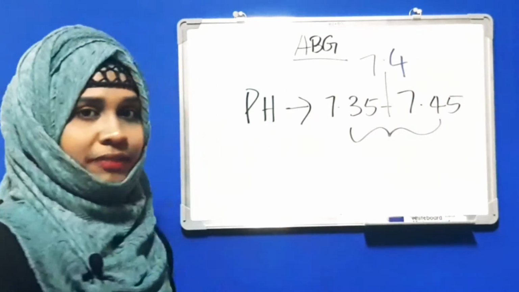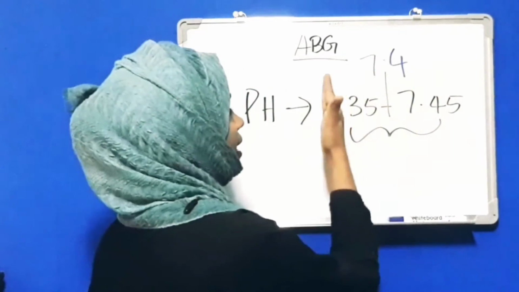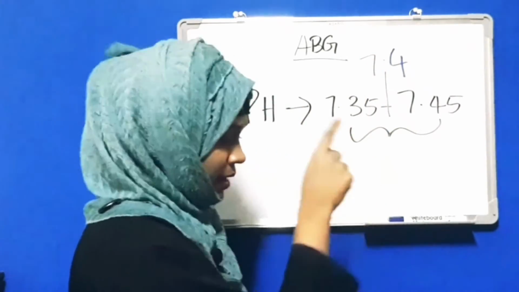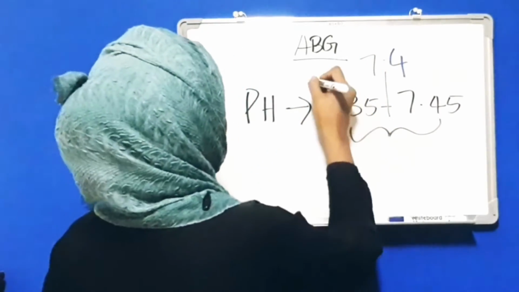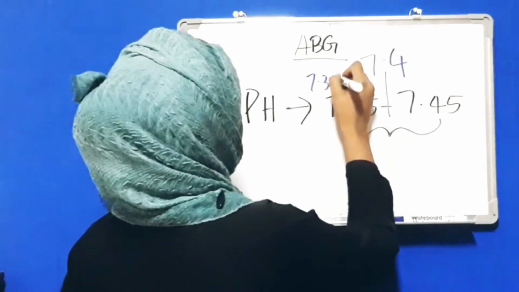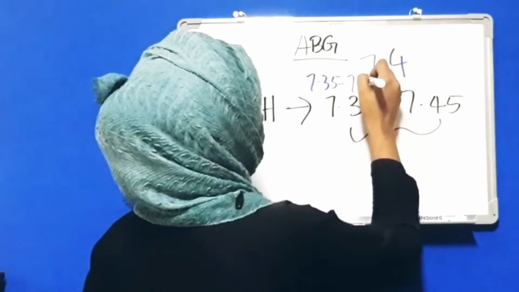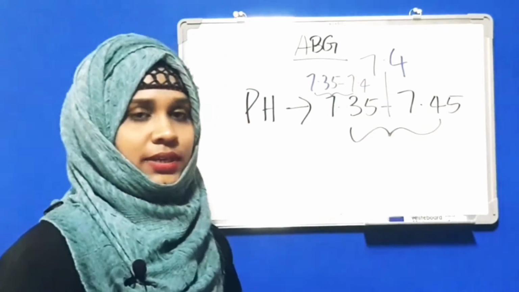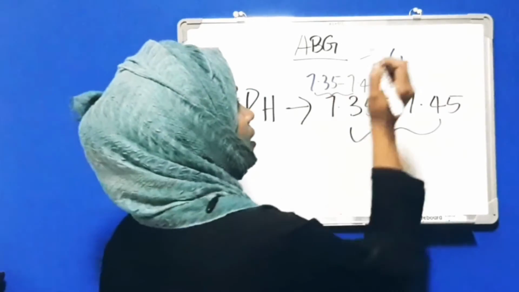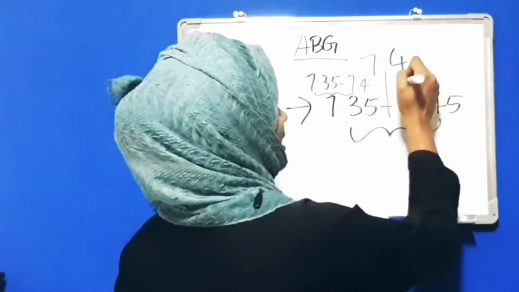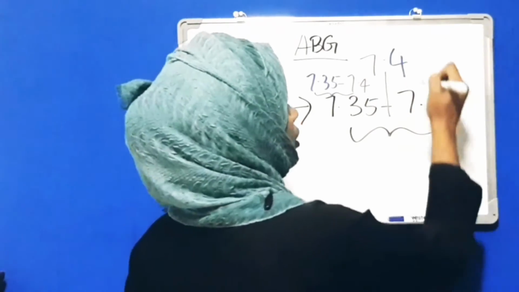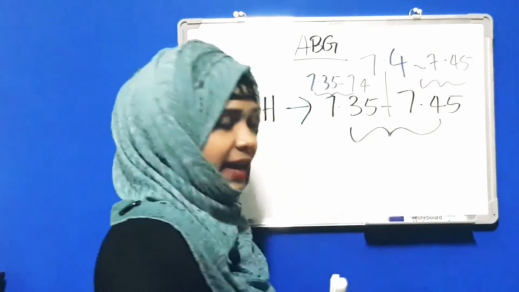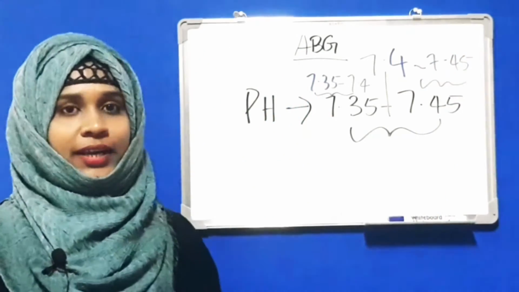If it is 7.35 to 7.4, we will consider this as slightly acidotic. And when the pH value lies between 7.4 and 7.45, we will consider this as slightly alkalotic.